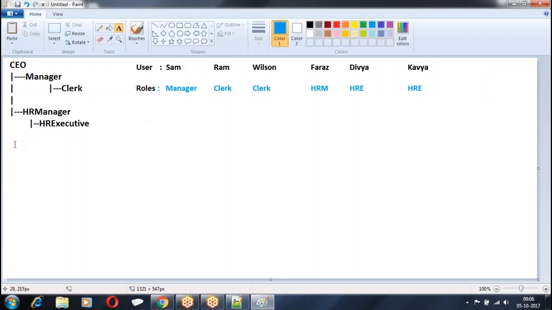Now what is the purpose of a queue? If you want a team to be the owner on a record, we will create a queue. Now what is a public group? A group of users under one name, like your WhatsApp groups: school friends, college friends, colleagues. That is called a public group.